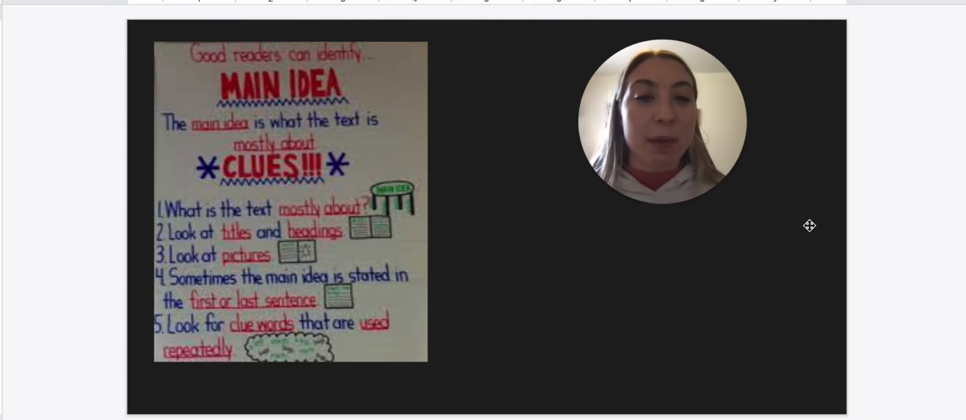So it's the main topic of what are we reading about? Are we reading about kangaroos? Are we reading about Russia? And we can look for clue words that are used repeatedly. So the main idea is mainly what our text is about. What are we reading about?